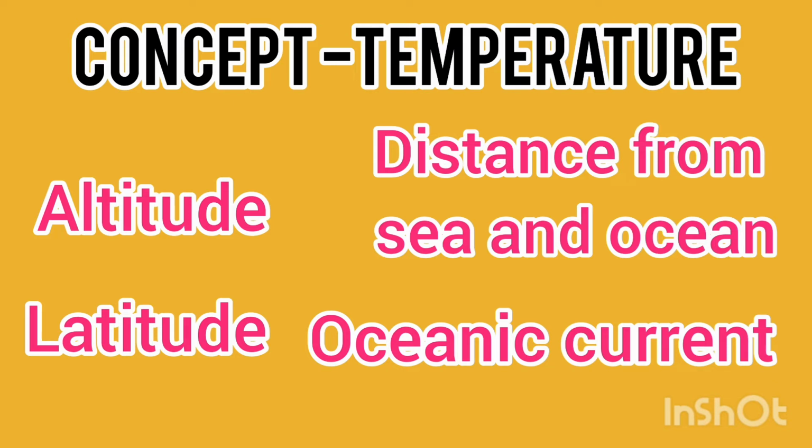So that is latitude. Then what is the distance from the sea and ocean? It means the place where you live, whether it is the nearest place or the farthest place, or if it is a coastline, also decides the distance, and it also affects the temperature. Do you ever feel that in a coastal area, wherever you go, you find a lot of humidity, a lot of sweating, a lot of heat?